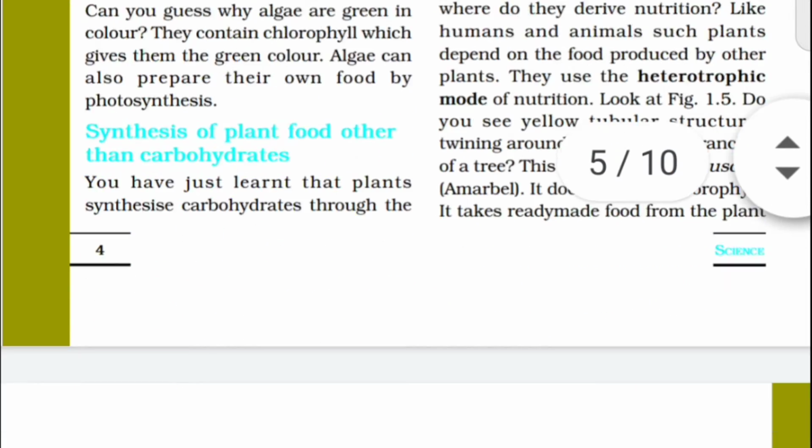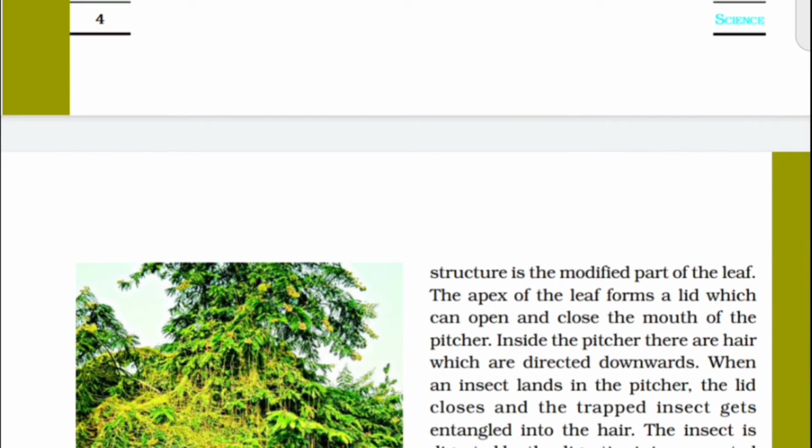Then the next article is the synthesis of plant food other than carbohydrates. Mainly the synthesis of other components, that is protein, fat, nitrogenous compounds, vitamins and minerals. These other components are prepared from carbon, hydrogen and oxygen.